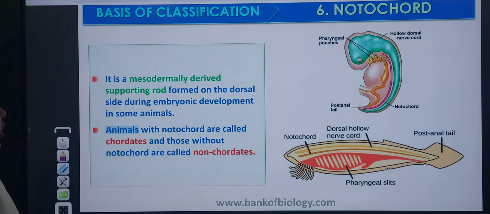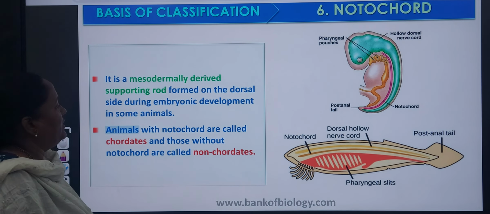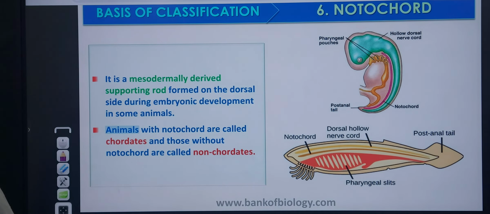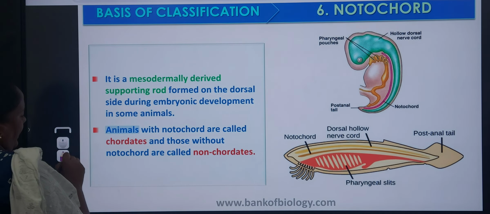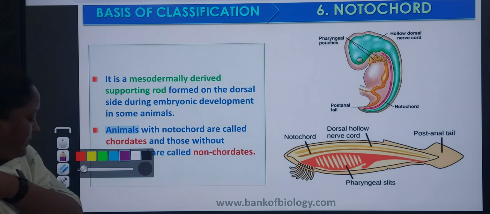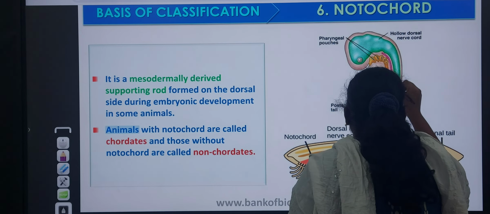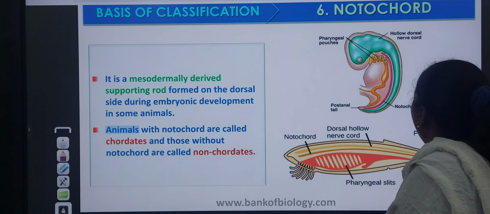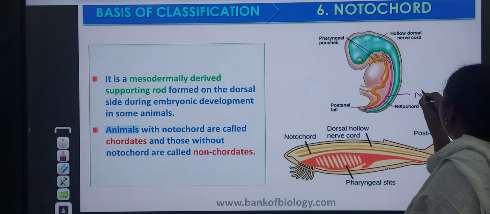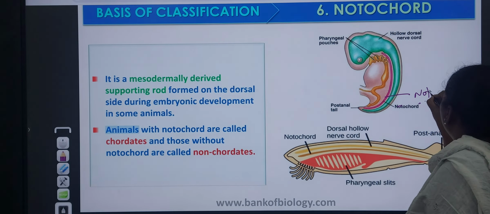Next, notochord. Notochord is a mesodermally derived supporting rod formed on the dorsal side during embryonic development in some animals. Here, a rod-like structure is present. Observe this pink color. This is the notochord.